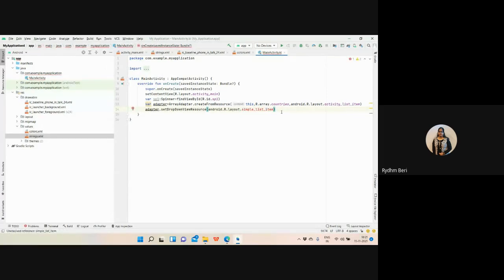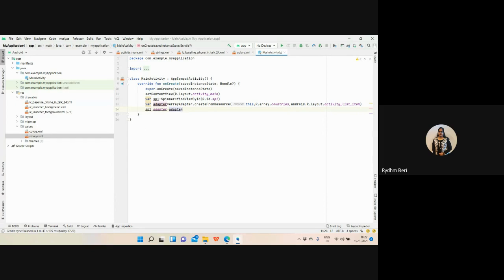Again, I'm using this simple item as the list to show the items, right? And once you set this, simply write sp1.adapter equals adapter. Now what I did, I'm setting the appearance of your spinner.